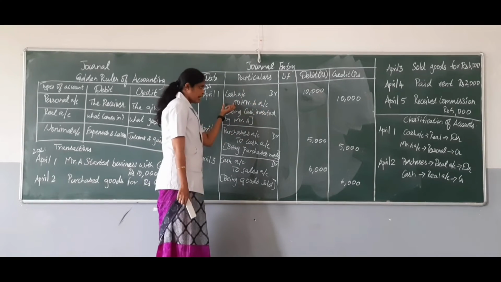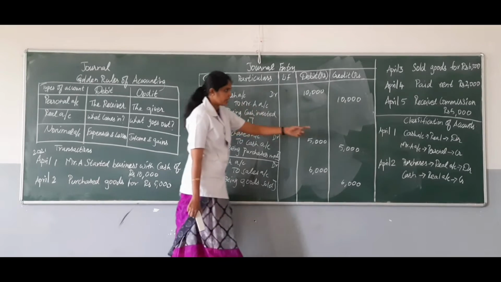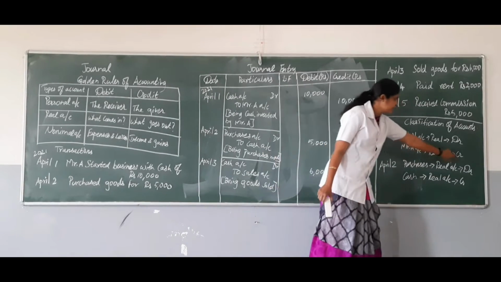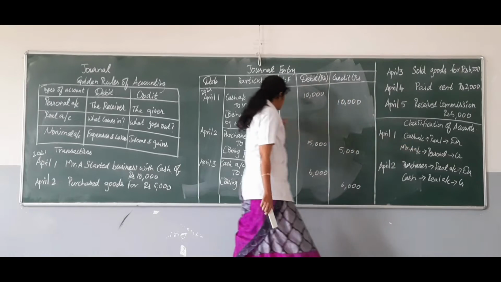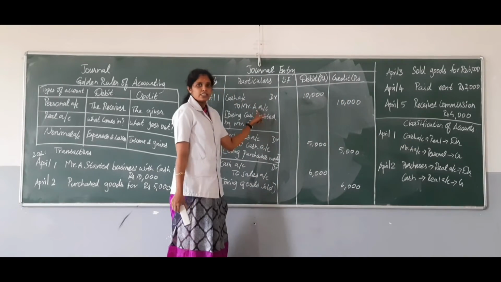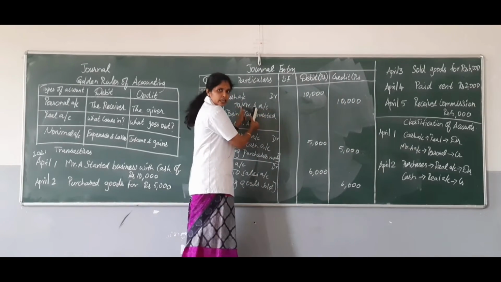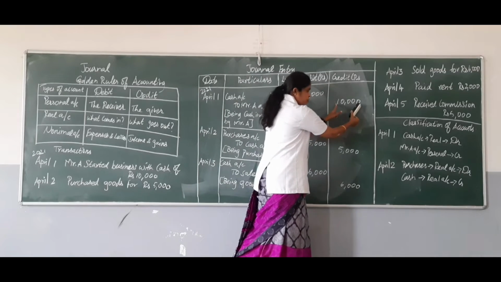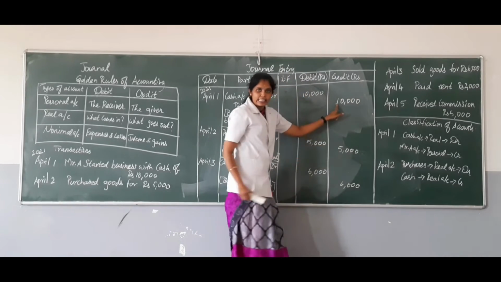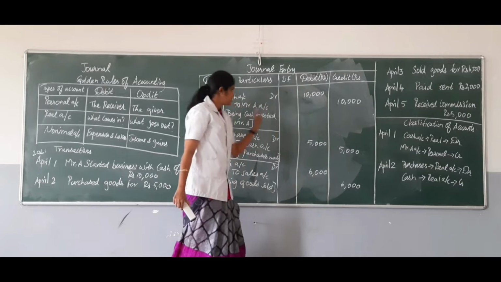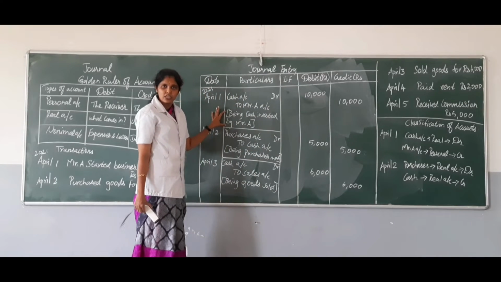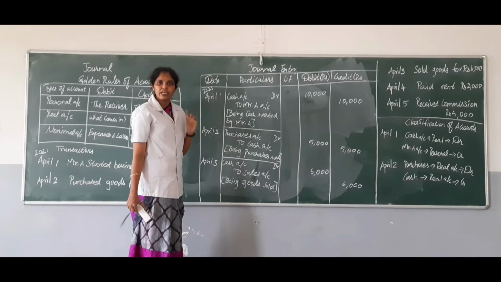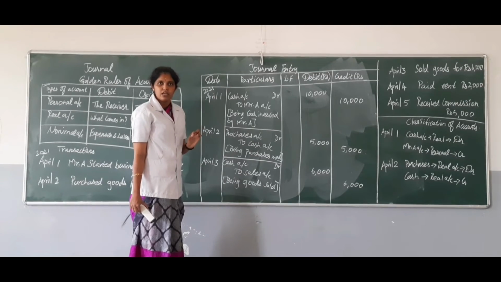So after leaving a gap, I have written "To Mr. A account", since Mr. A account is credited in the first transaction. Since Mr. A is credited, we have to write the same amount, rupees 10,000, on the credit side. And then it should be followed by a narration. Narration is a summary of that transaction. You have to write it without fail.